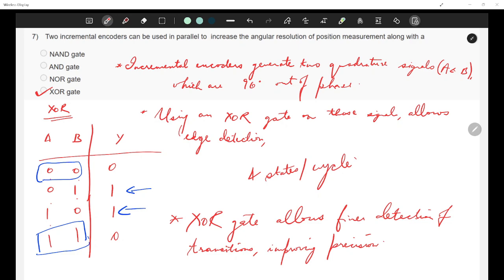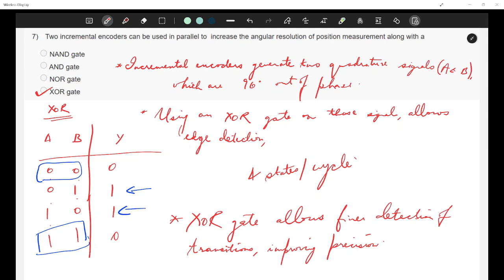So NAND gate would not help, right? Because it won't provide the correct pulse output needed for resolution enhancement. It would not detect correct transition every time, because the truth table is not of that kind in which if there is any change in one of the signals, it detects a pulse. AND gate is also not like that, because it gives you an output of 1 only when both of the inputs are 1 and 1. So when the transition goes from 0 1 or 1 0, it does not detect.